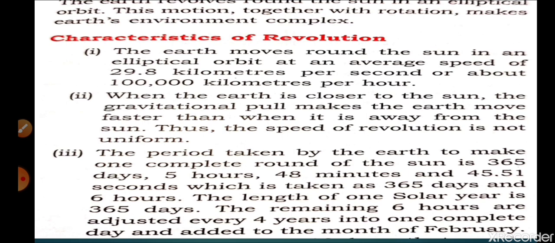As I told you previously, due to the tilt of the earth on its axis, the angle of its orbit is 66.5 degrees, and due to this and the motion from west to east, these two things are the specialty of earth's revolution.